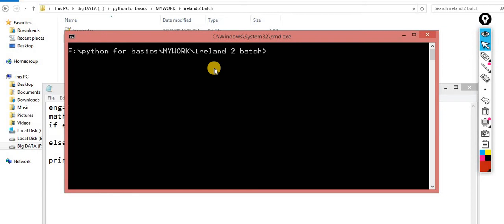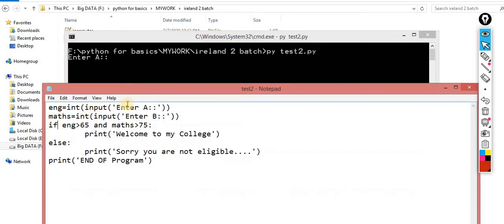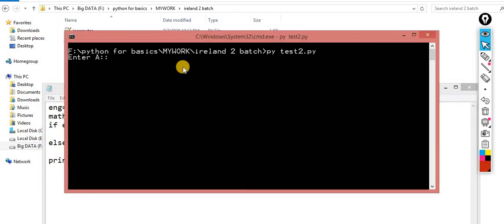So CLS. Okay, now this time let me make this more sensible. Now understand this concept. If I don't use sensible information, it doesn't make any sense. Enter A, enter B. So always try to give relevant messages. Okay, enter English marks. Okay, now the picture is more clear. Enter math marks. Okay, now the picture would be more clear.